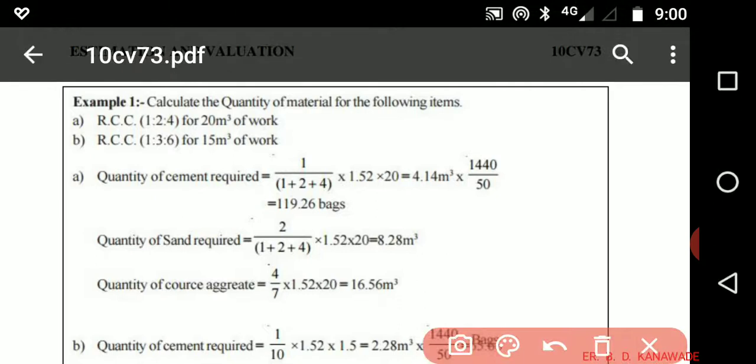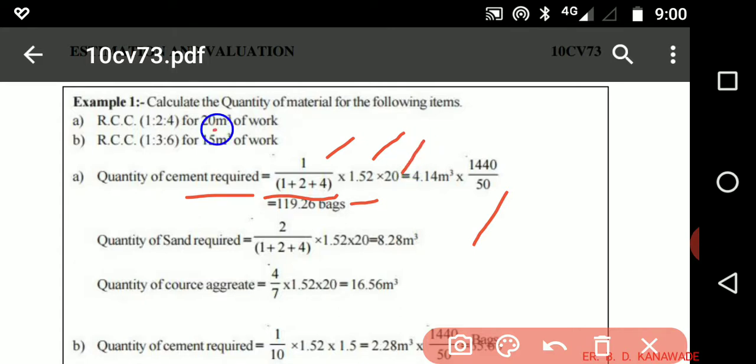In this case, we required to find out the quantity of cement. 1 is the content of cement, 1 to 4 is the sum of proportion, 1.52 is the dry volume. With the initial volume, we have to add 52% more for the dry volume.